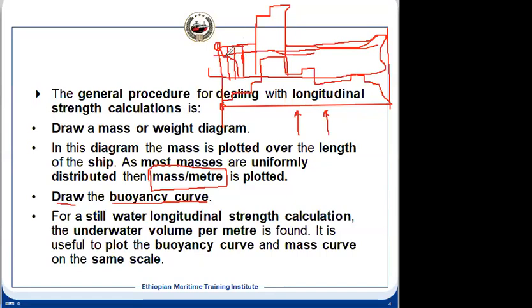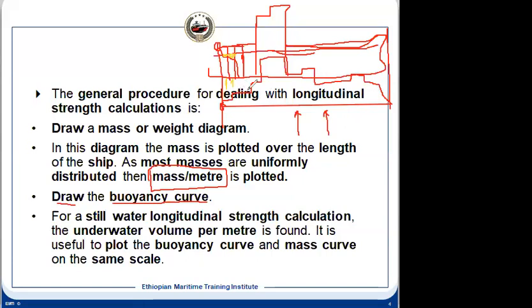Like here, this is the area, this is the volume, that is the total volume giving the buoyancy force here. And this underwater volume will give us a buoyancy force here. So along the length, for each 1 meter, we can find out what the buoyancy force is, and once we know it, we can plot it.